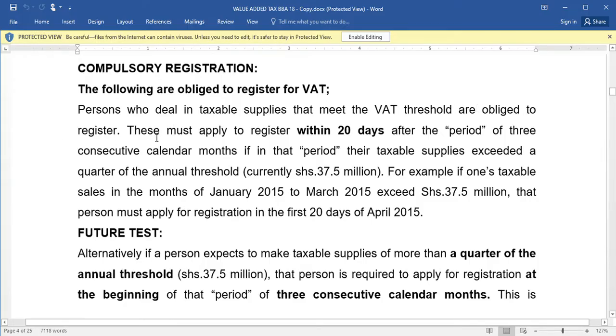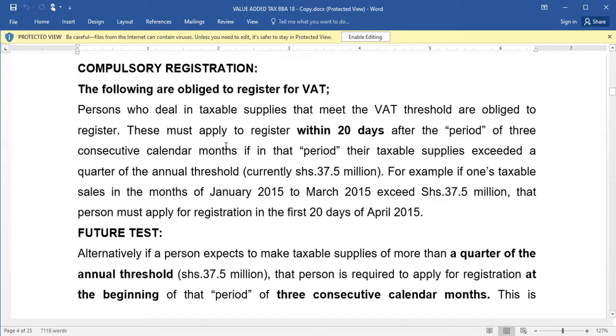These persons must apply to register within 20 days after the period of the 3 consecutive months, if in that period their taxable supplies exceeded the quota of the annual threshold. So when you make more than 37.5 million within 3 months, then in the month that follows, within 20 days, you're supposed to register for VAT.